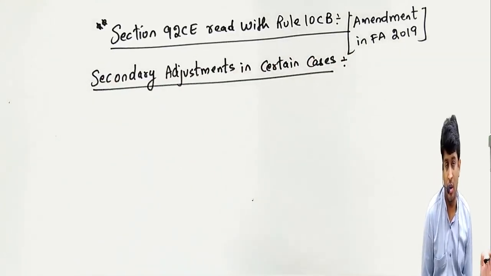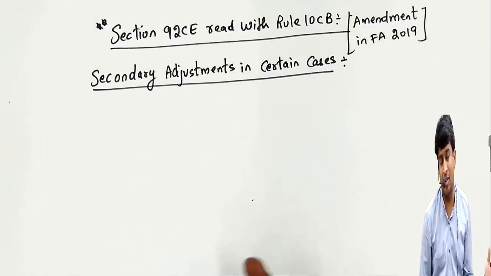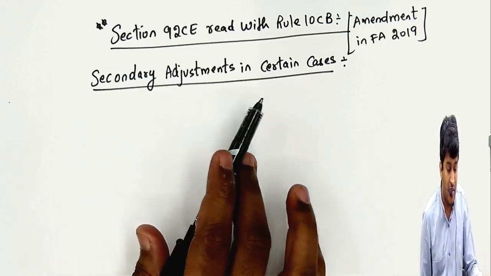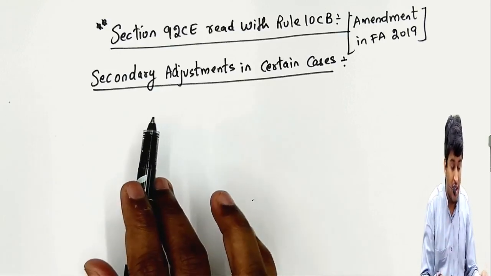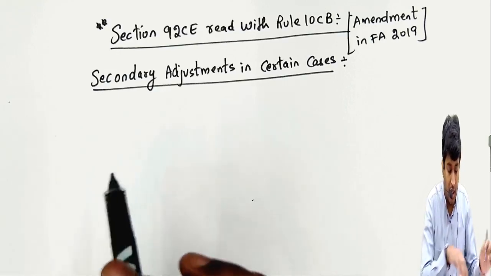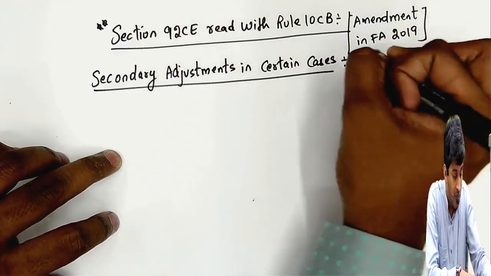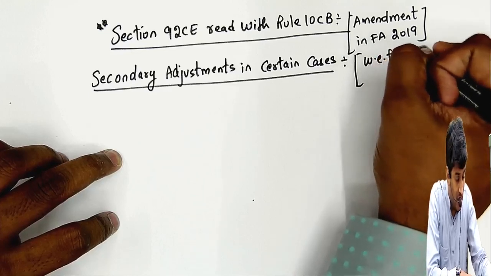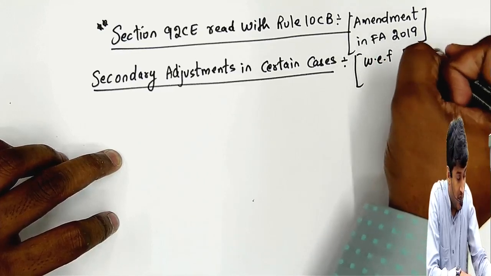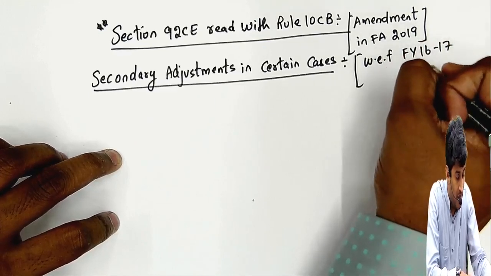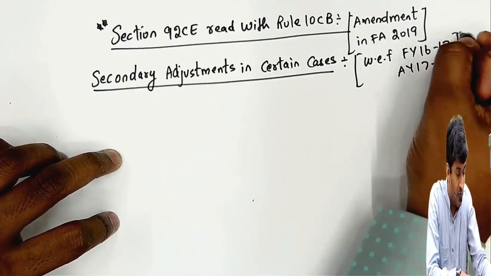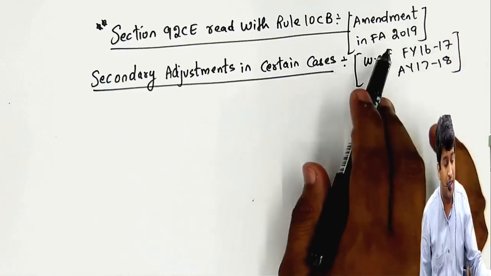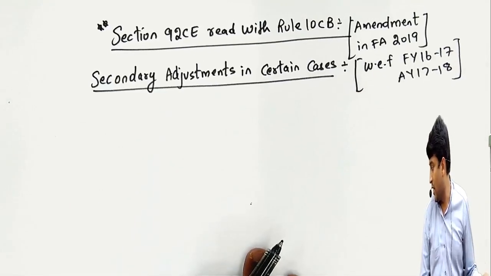I'll give you the running notes of this and I expect you to copy them when I tell you to. Keep on listening first. So, secondary adjustment in certain cases. Which section is this? Section 92CE. This was applicable with effect from financial year 16-17 or assessment year 17-18. This section was introduced in financial year 16-17 by Arun Jaitley, but the amendment was done by Nirmala Sitharaman in Finance Act 2019. Very important section.